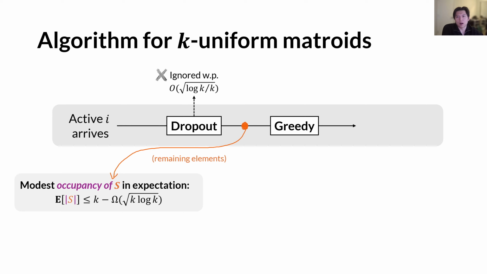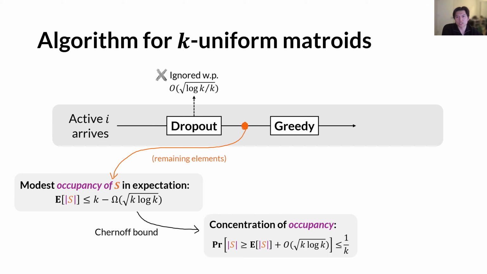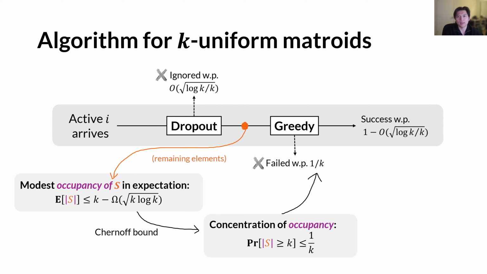Then, since the occupancy is simply a sum over independent Bernoulli random variables, we can use the Chernoff bound, which gives us a strong concentration here. And this tail bound further implies that the probability of occupancy exceeding k is negligible, which means the greedy fails with negligible probability. As a result, the whole process will succeed with high probability. And we're done here.